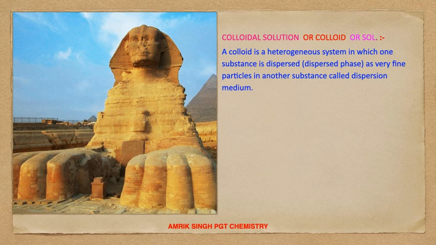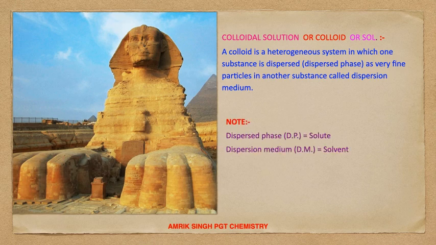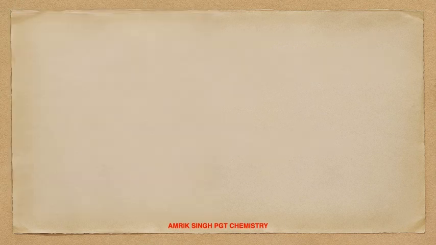Colloidal solution in short is called colloid, or more shortly a sol. A colloid is a heterogeneous system in which one substance is dispersed as very fine particles in another substance called a dispersion medium. One thing we have to note: for true solution we used two terms, solute and solvent, but in case of colloidal solution, in place of solute the term dispersed phase is used, and for solvent the term dispersion medium is always used.